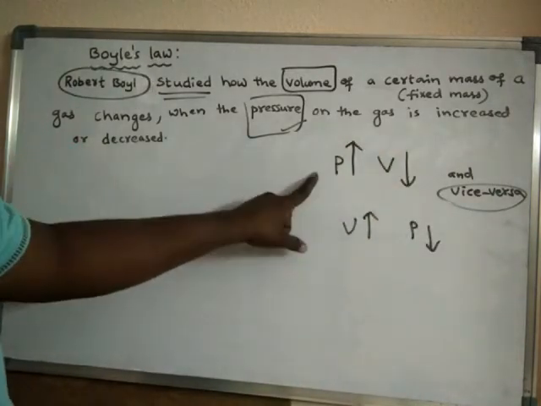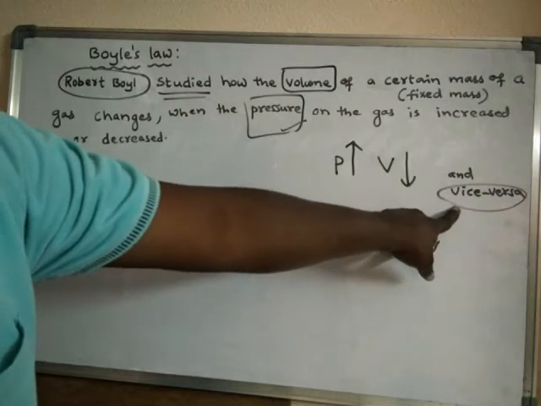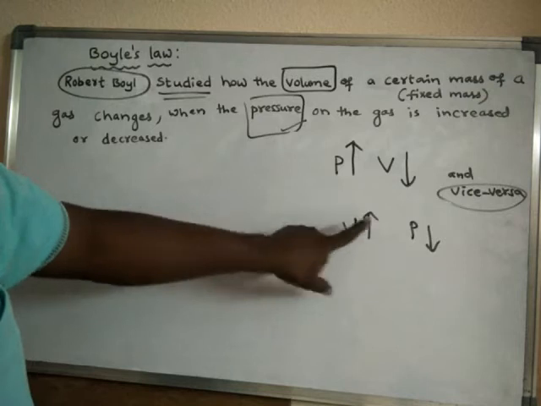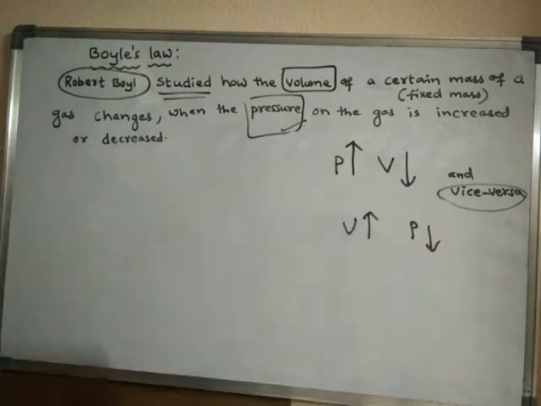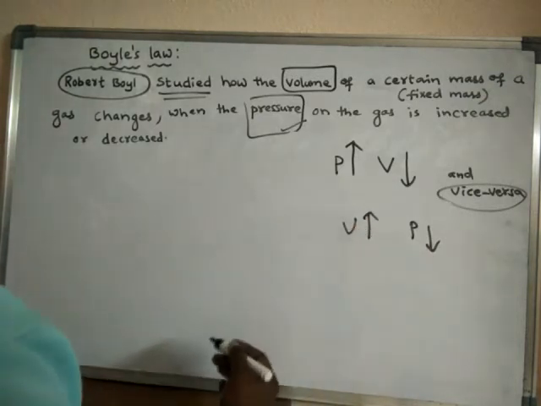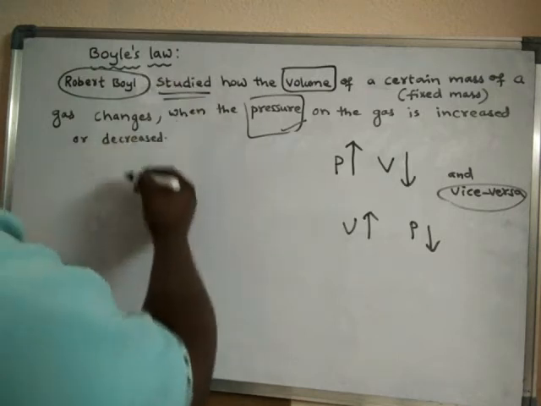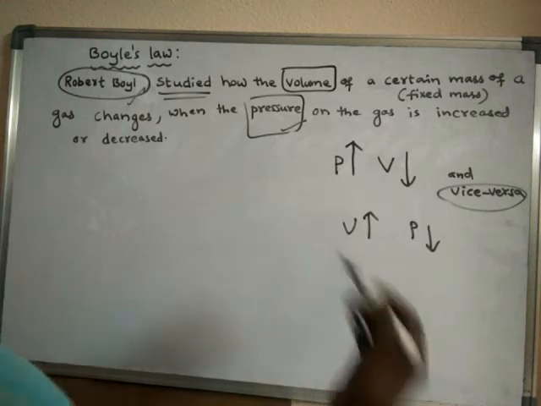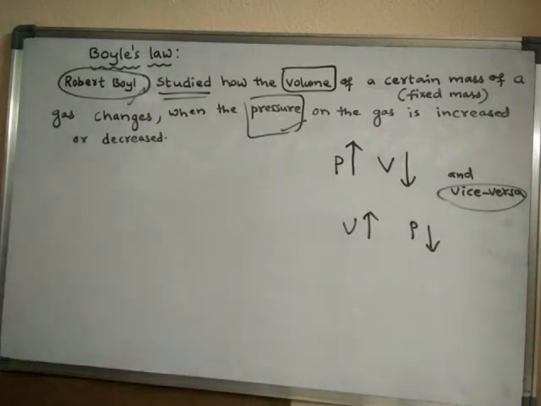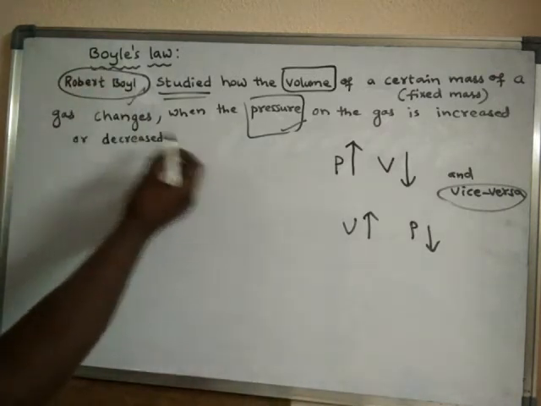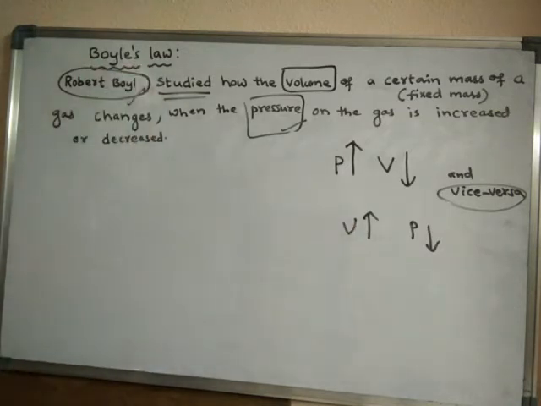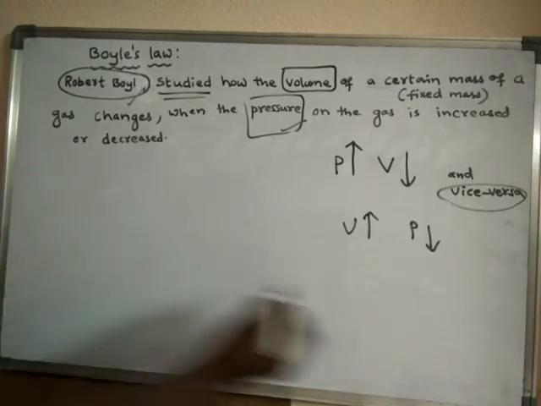So the reverse order means if volume is increased, then pressure decreases. Such a relationship in gases was studied by Robert Boyle, and finally, after studying this relationship, Robert Boyle stated a law.